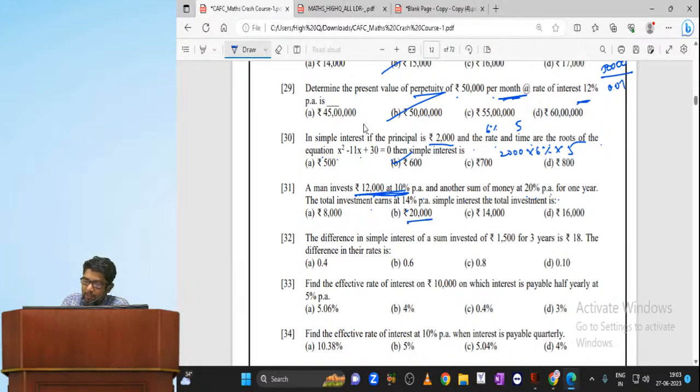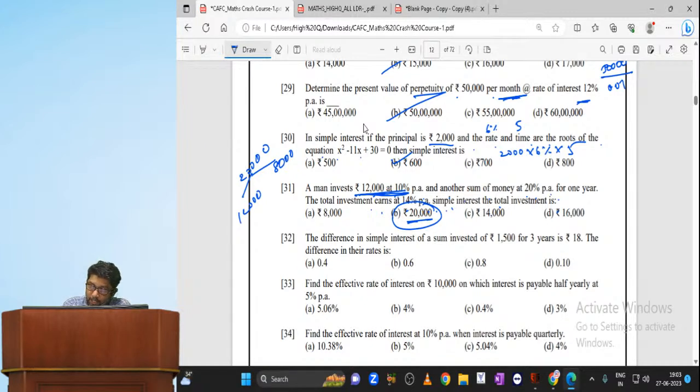For example, if it is 20,000 rupees, the total earns 14% per annum simple interest. So if I take 20,000 rupees, one portion is 12,000 and the other portion is 8,000. Then only you will get 20,000.